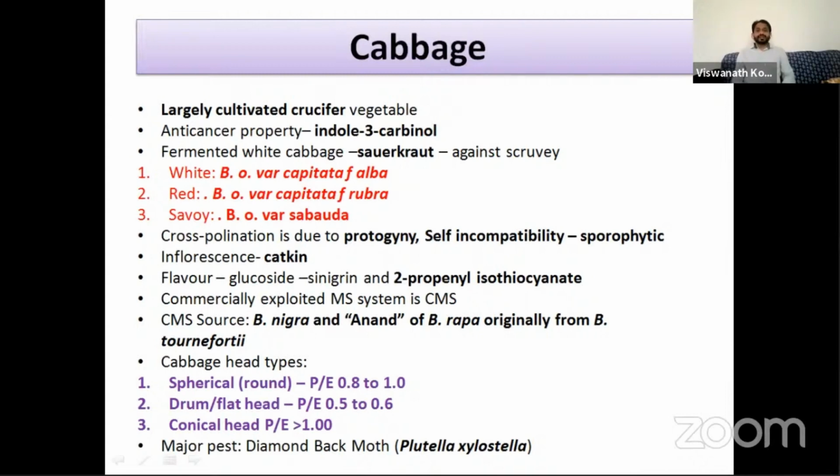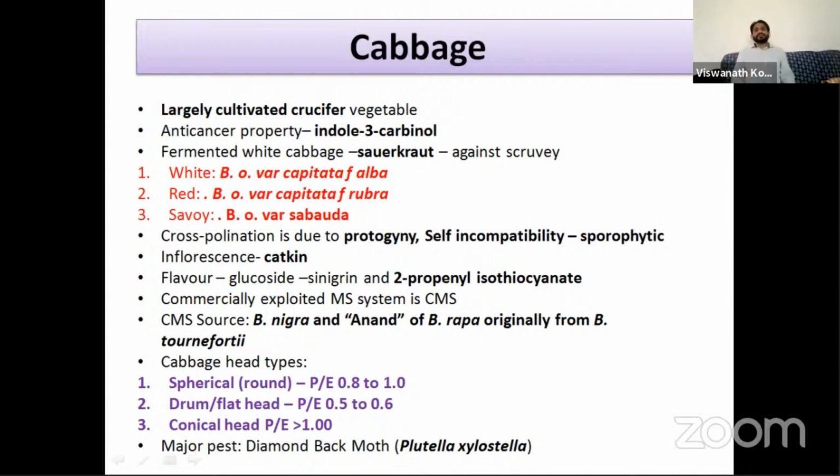So the inflorescence of cabbage is catkin. This is very important because this is the unique inflorescence among all the crucifers. Generally, crucifers have either cymose or racemose, but the cabbage has the catkin inflorescence. This is a very unique one. Catkin means the inflorescence is drooping type. It droops, and it means it is hanging type groups.